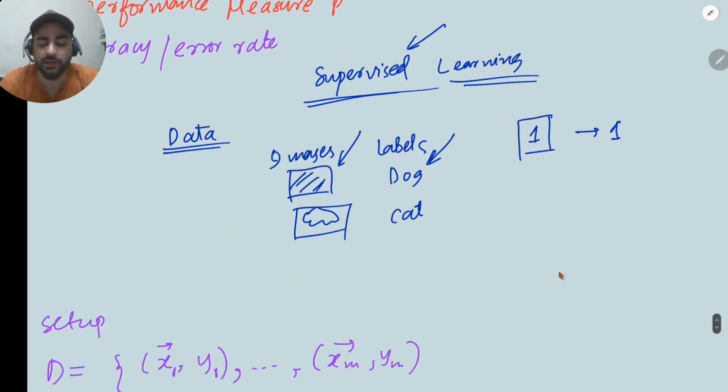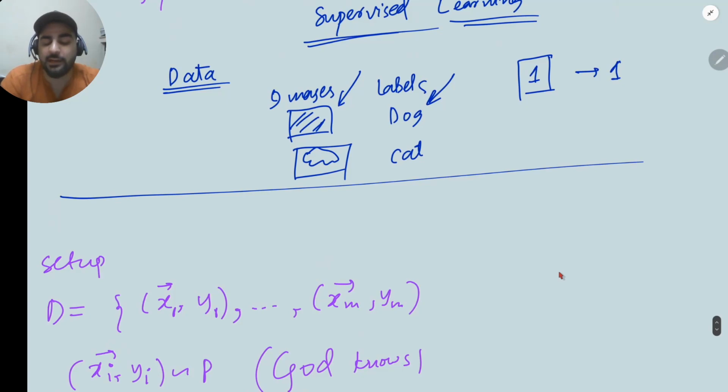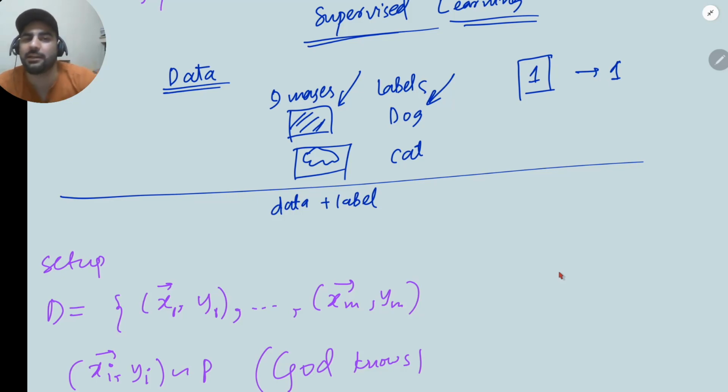So when a learning algorithm works, learning happens in such a way that it takes data plus label as an input. So we call it supervised learning. So for example, cat or dog example में, if we give image plus labels का मतलब ये image cat है, ये image dog है, with the image we are giving labels as well. तो हम उसको कहते हैं कि ये supervised learning में रह रहा है.